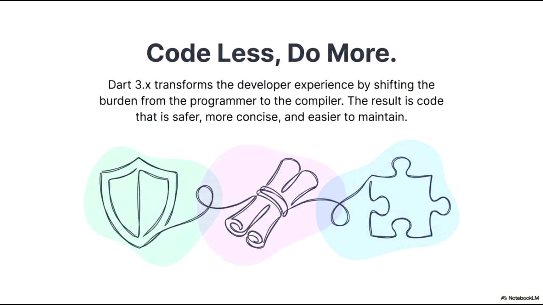Dart 3.x fundamentally transforms the developer experience by shifting the technical burden from the programmer to the compiler. This evolution results in code that is inherently safer, more concise, and significantly easier to maintain over its lifecycle. By allowing the compiler to handle complex checks and structural optimizations, developers can focus on building features rather than managing boilerplate, truly enabling them to code less while doing more.